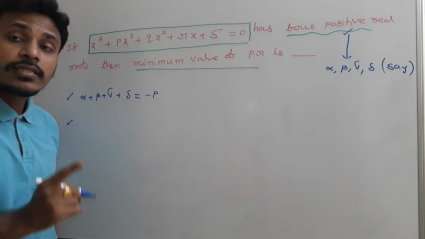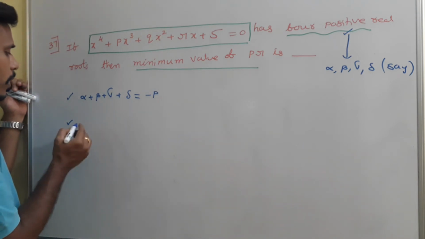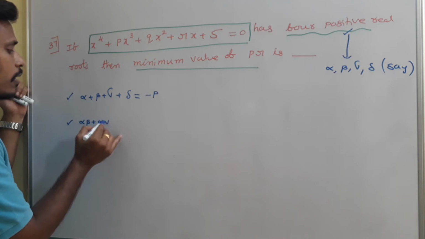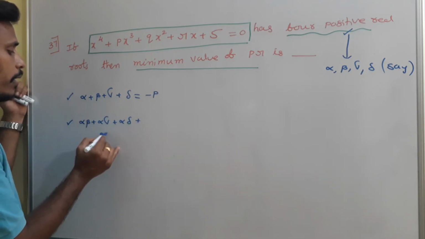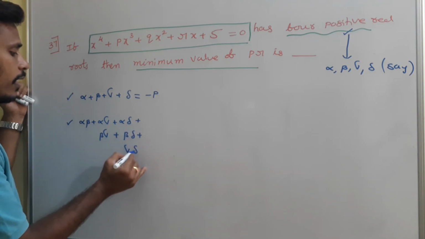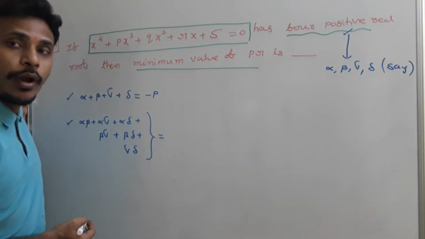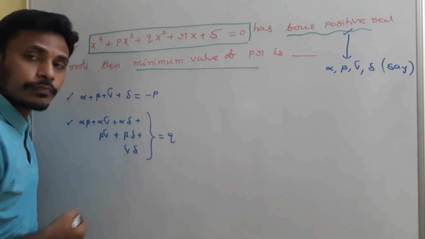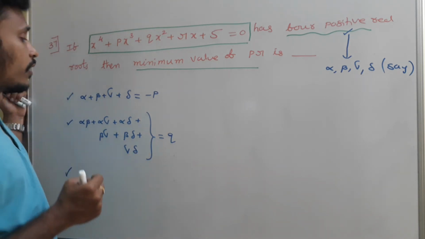And then the sum of the roots taken 2 at a time. In the sense alpha beta plus alpha gamma plus alpha delta plus beta gamma plus beta delta plus gamma delta. The sum of the products of all possible roots taken 2 at a time is q by the leading coefficient, which is q. And then the sum of the roots taken 3 at a time.